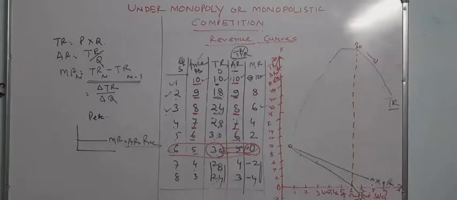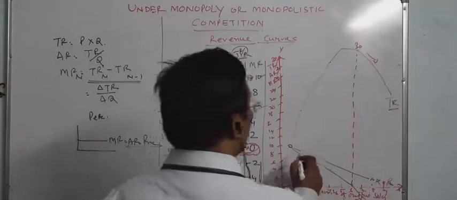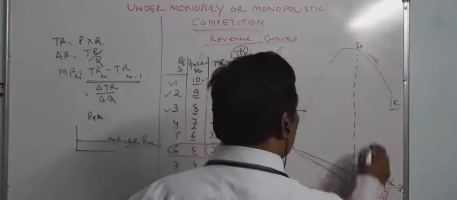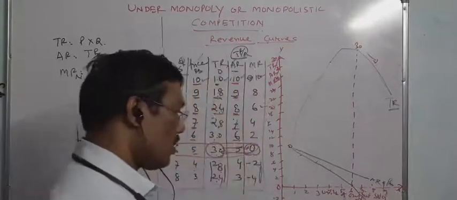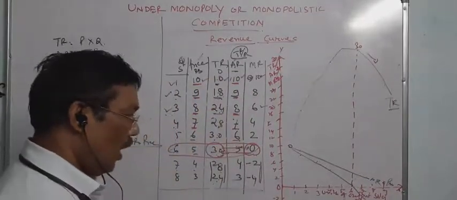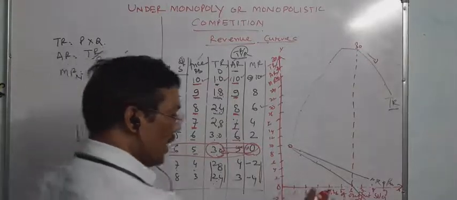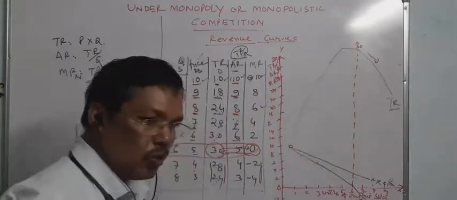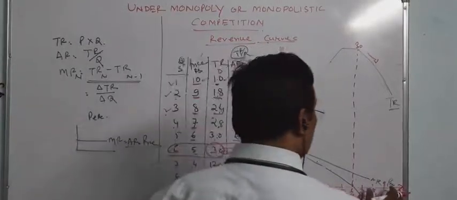When MR is negative, TR starts to decline, and AR continues to decrease. But AR does not intersect the x-axis. The average revenue curve does not intersect the x-axis.